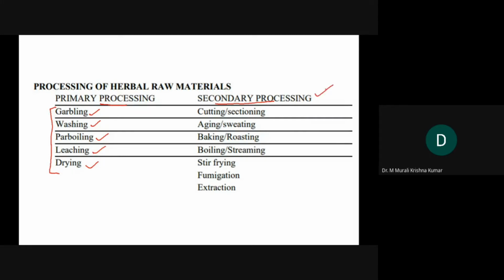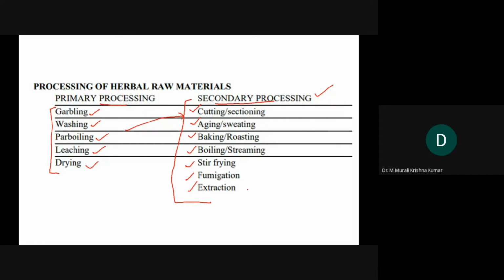In the secondary processing, the inputs are obtained from primary processing, so the material is clean, authenticated, and genuine. Then we go for the next processes like size reduction, powdering, cutting, etc. Aging and sweating means we subject the material to heat, steam at specific conditions. All these things will happen: baking, roasting, boiling, stir frying, fumigation, extraction. These all happen in the second phase. We will see all these steps in detail.